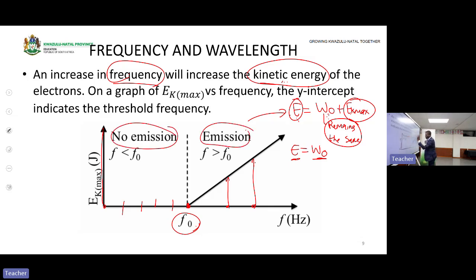Here, the frequency of light is less than the threshold frequency. Here, the frequency of light is equal to the threshold frequency. Here, the frequency of light is greater than the threshold frequency. From here, electrons are emitted, but exactly at this point they are emitted with zero kinetic energy. Then after that, they are emitted with a certain kinetic energy to move with. I hope we are still together.